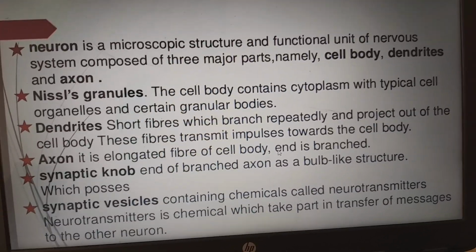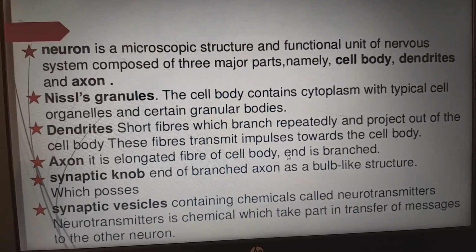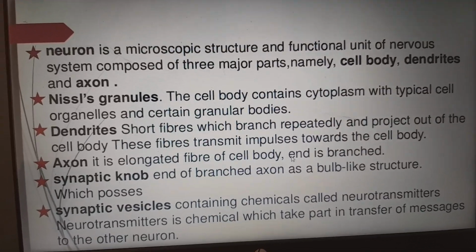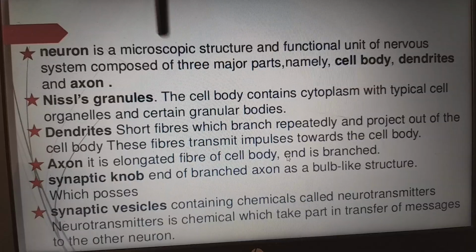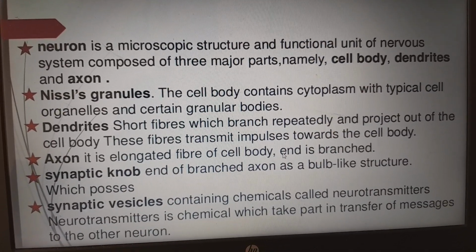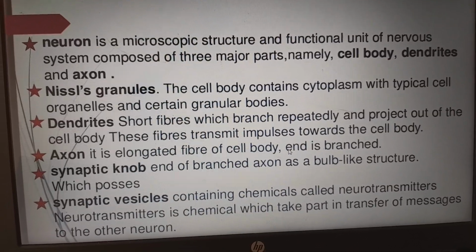Nissl granules are typically ribosomes. We also call them tigroid bodies. That is very important. It is a characteristic feature of neurons. You can only find Nissl granules in neurons. No other cell contains Nissl granules. That is the characteristic feature we have to remember.